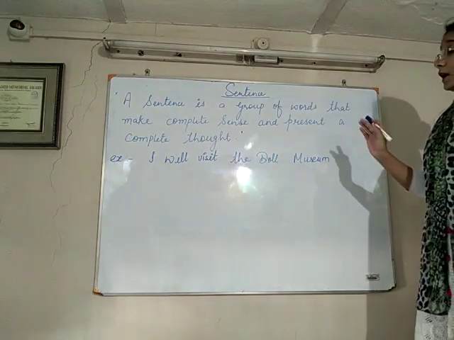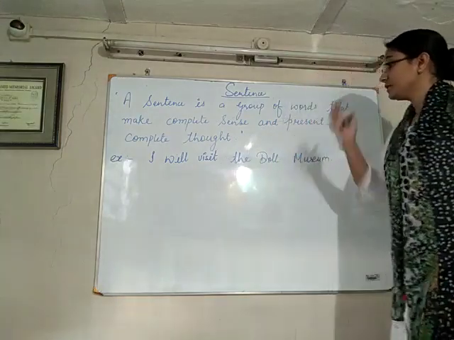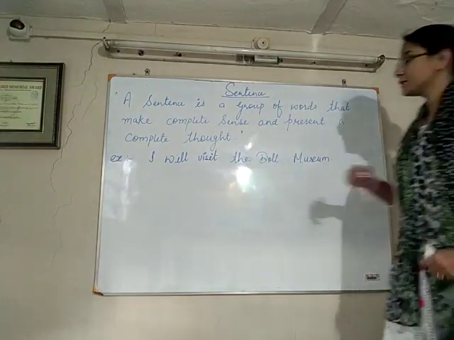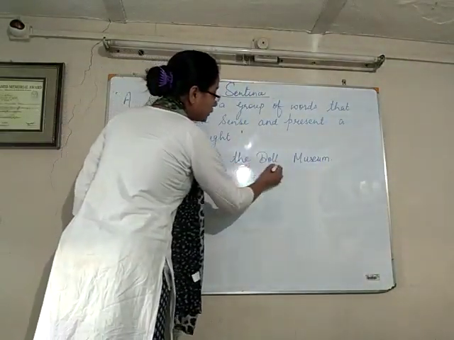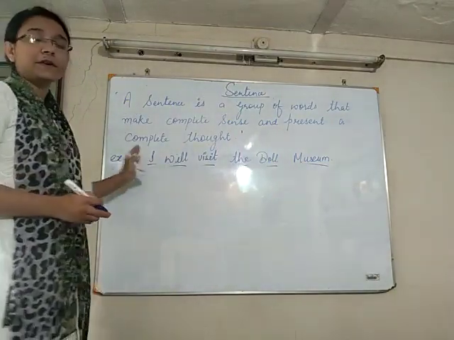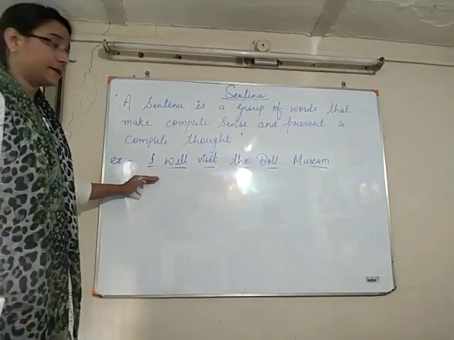So here I also wrote the example of this definition, that I will visit the doll museum. So here is a group of words like I will visit the doll museum. It is in a systematic way and presents a complete thought. So it will be considered as a sentence.